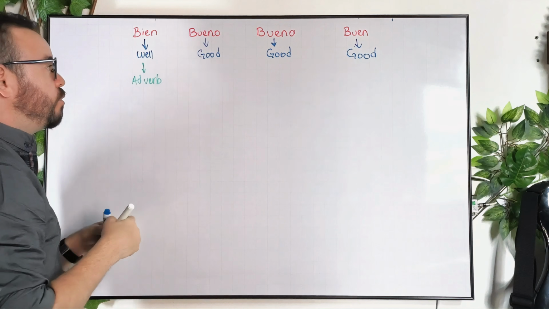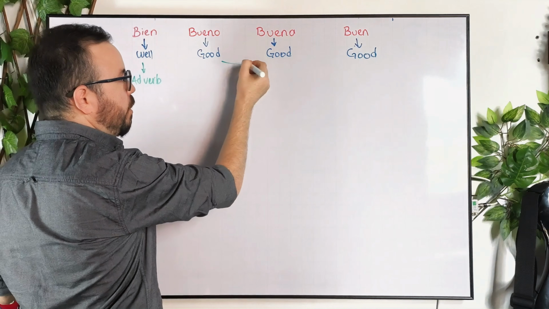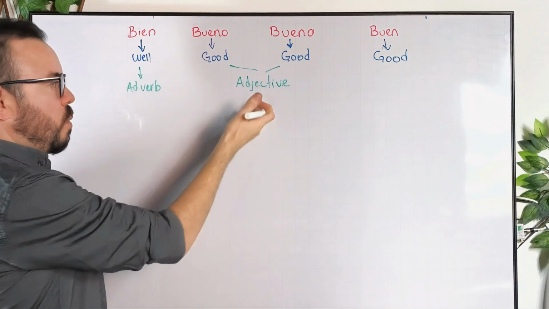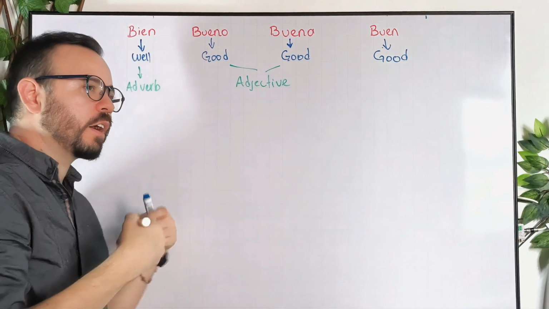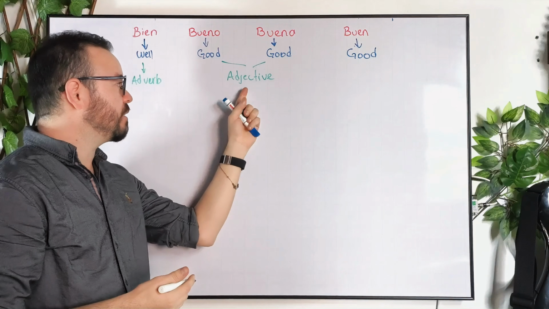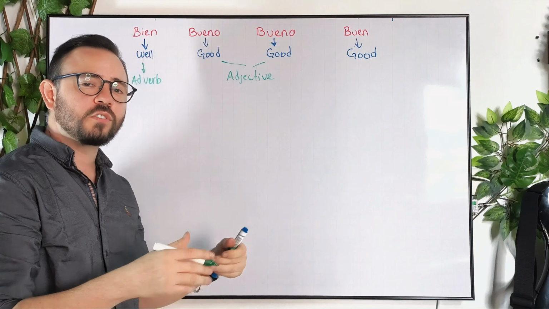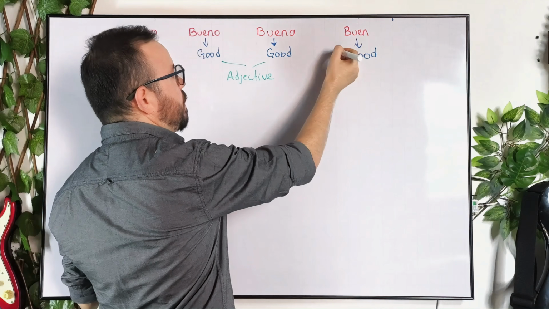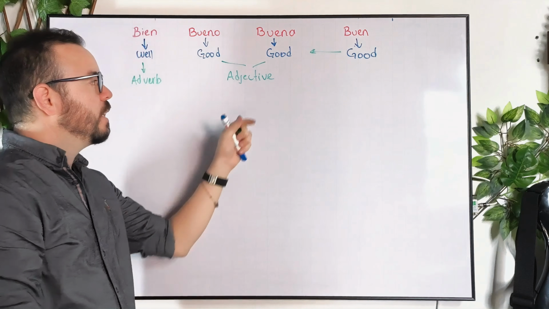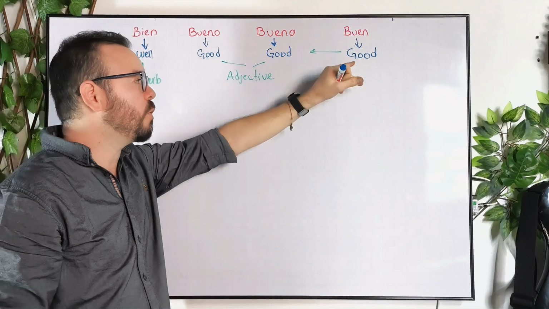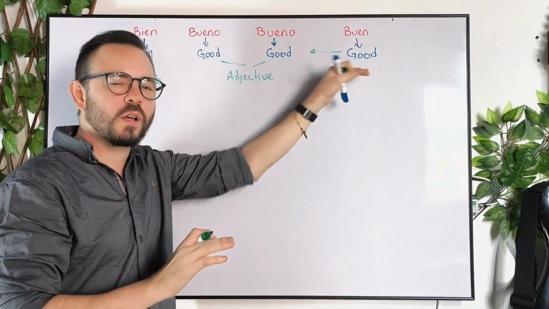Now, if I use bueno or buena, since both of them are exactly the same word, we're using an adjective, okay? What is that? Well, an adjective is just a characteristic that we use to describe something or someone. Basically, an adjective is a characteristic that we use to describe nouns. And buen is also an adjective, because since they mean the same thing, we use buen also to describe nouns. But we're going to explain this at the end because this one works a little bit different, okay?